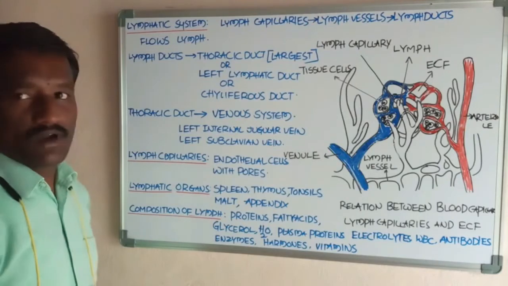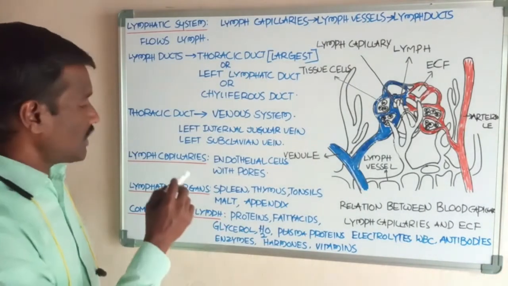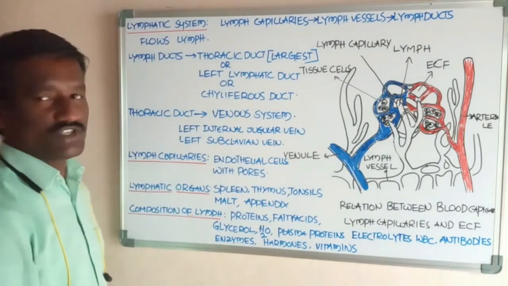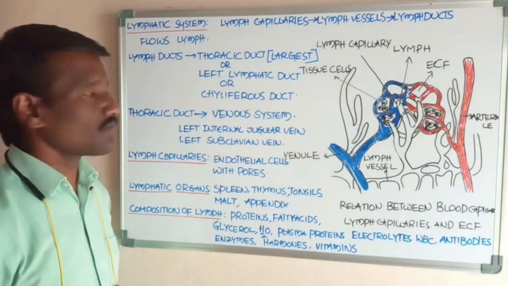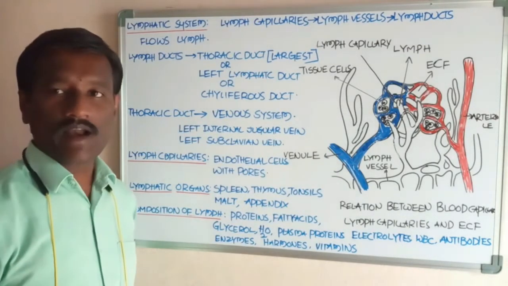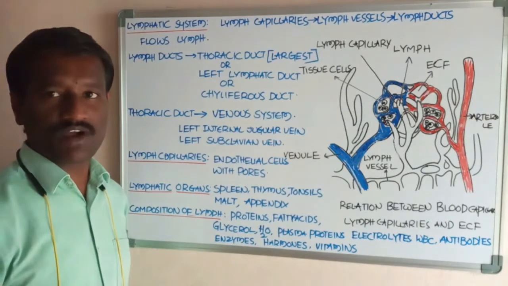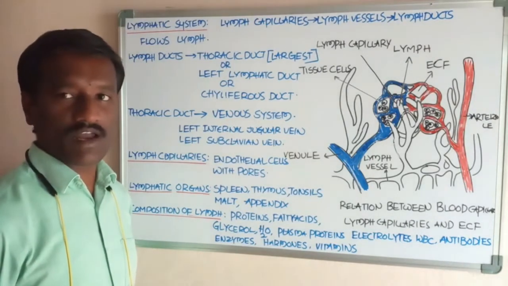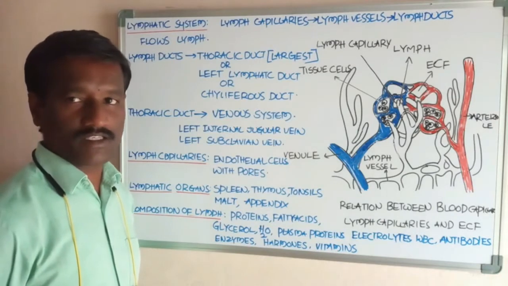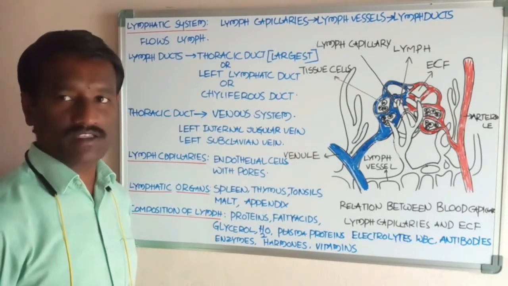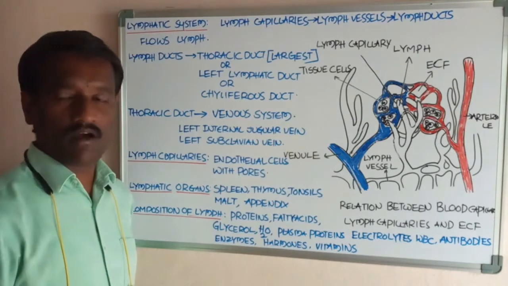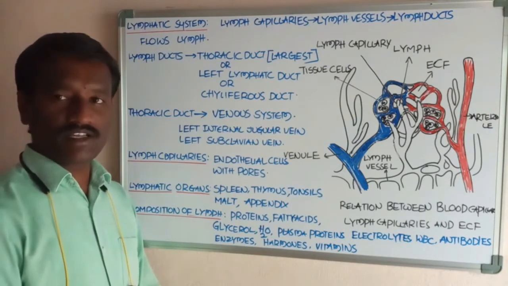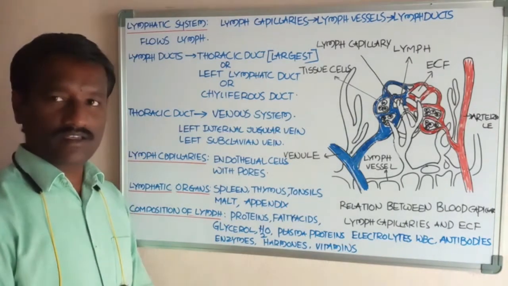Okay students, now what about the transport system of the lymph? The lymph from the right side is collected from the lymph capillaries, for example the right arm, face region, neck region and head region.